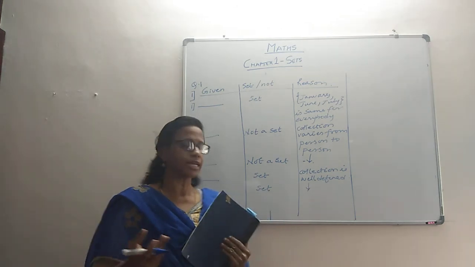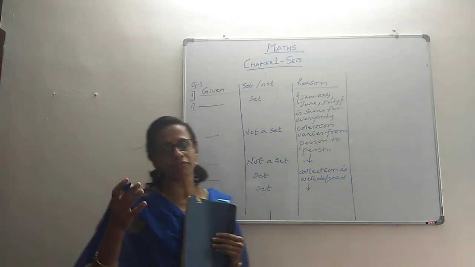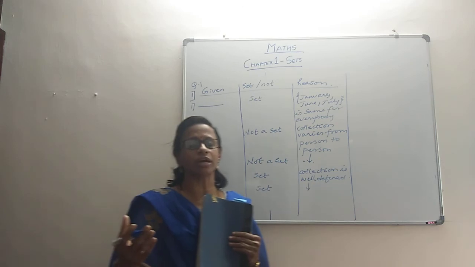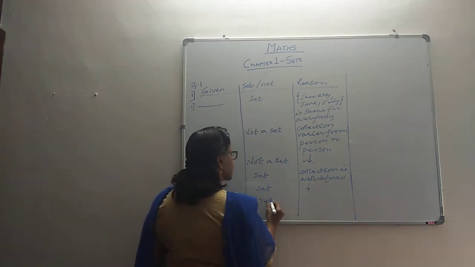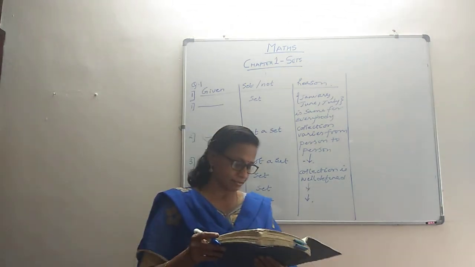Then we have the sixth subpart, where they say the collection of novels written by the writer Munshi Premchand, definitely a set. Whatever collection of books Munshi Premchand has written, it's the same for everybody. Anybody who lists it will have the same collection coming up. So it is going to be a set, and the reason is the same, that the collection is well defined.